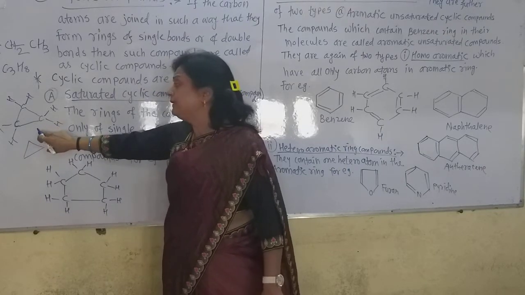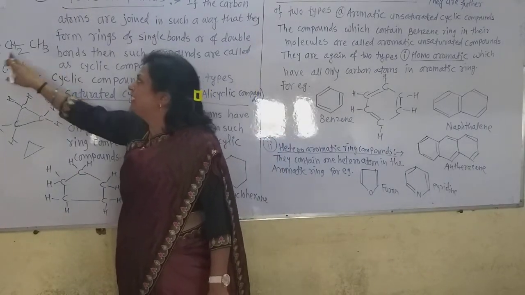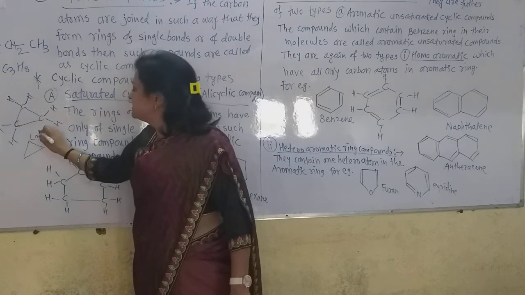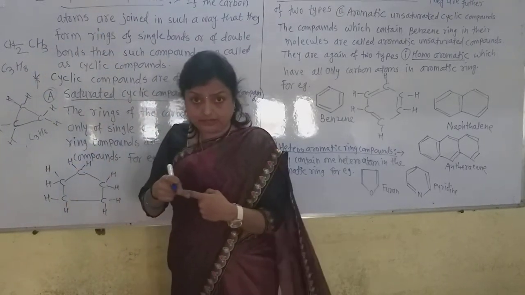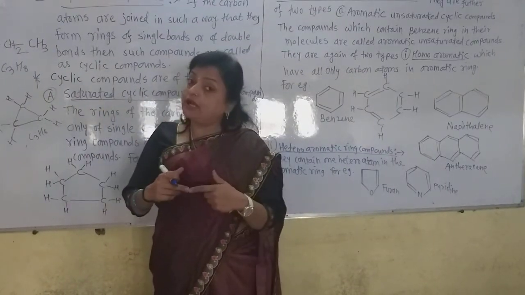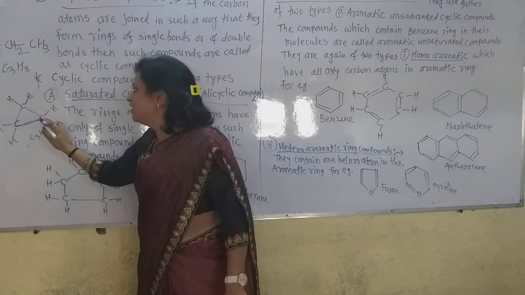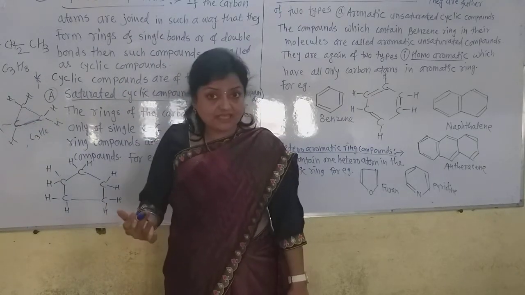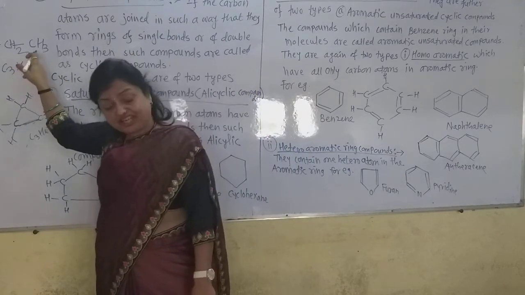Now what is the difference between this cyclopropane and straight chain propane? The only difference is that 2 hydrogen atoms are more in straight chain, and here only C3H6. Why did this happen? Because when the ending carbons join to each other, from the 2 hydrogens on each carbon, one hydrogen gets eliminated, because carbon has only 4 bonds. If they join to each other, the 4th bond is already there. 1, 2, 3, 4. Here also 1, 2, 3, 4. So 2 hydrogen atoms are always fewer in alicyclic ring compounds than the straight chain alkane.